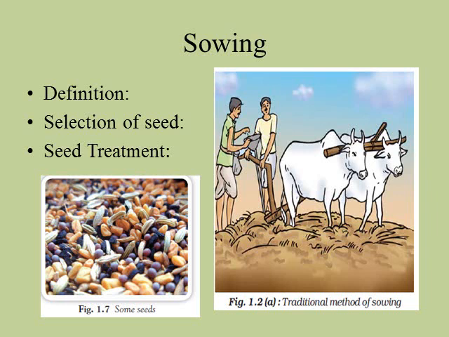For the selection of seed, if the infested seeds are sown, then the pests may emerge out of these seeds, which may infest the crops and damage them completely. Infested seeds means the seeds which are attacked by the pest. So how do we come to know whether the seeds are good and healthy or not?